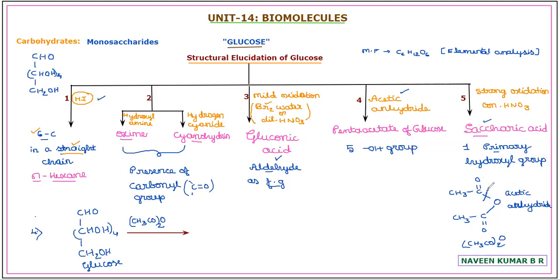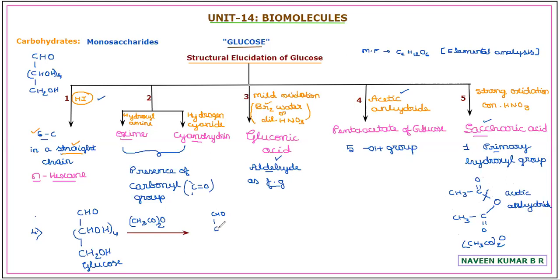Hence, if there is one hydroxyl group, one acetate derivative is added to the molecule. So obtaining the acetic anhydride derivative will confirm the presence of hydroxyl group. Now, in glucose, except the functional group aldehyde CHO, all the remaining carbons have a hydroxyl group.